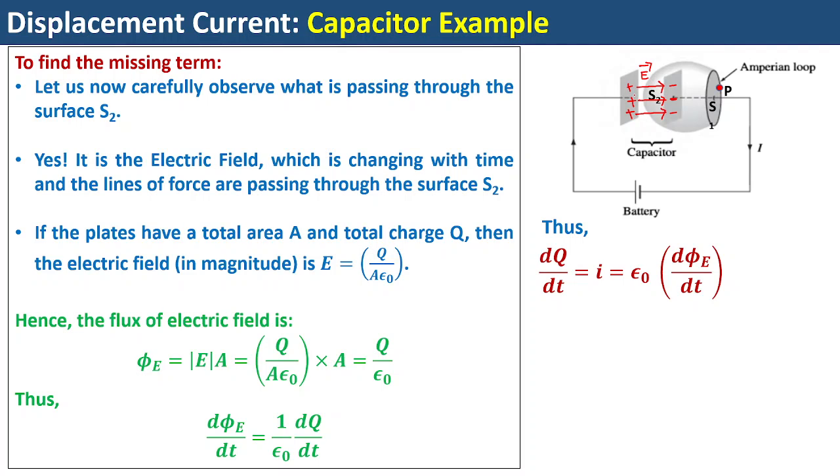Then in the next instant another pair appeared, then again another pair. Like that, until it becomes fully charged, the charges will keep on coming onto the plates. So this electric field is not a constant electric field, but it varies with time. So you get a term like this. This field will vary with time.